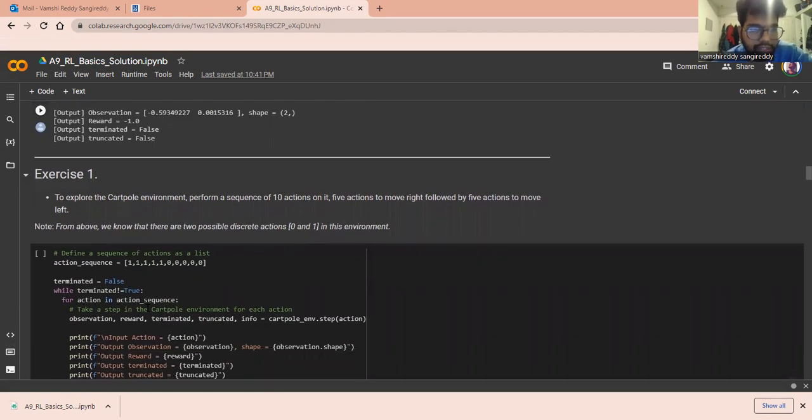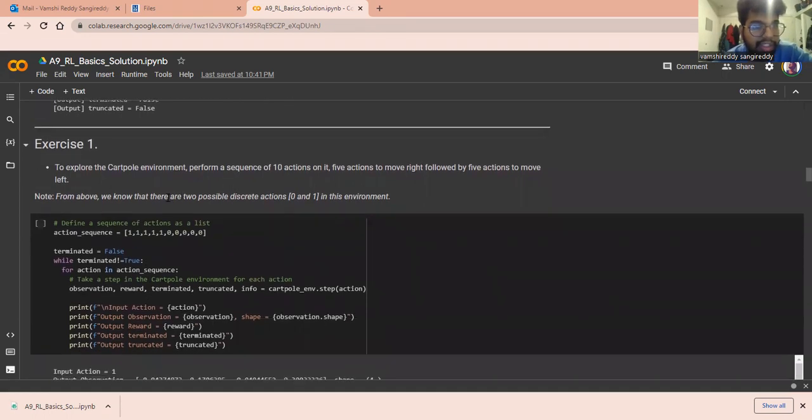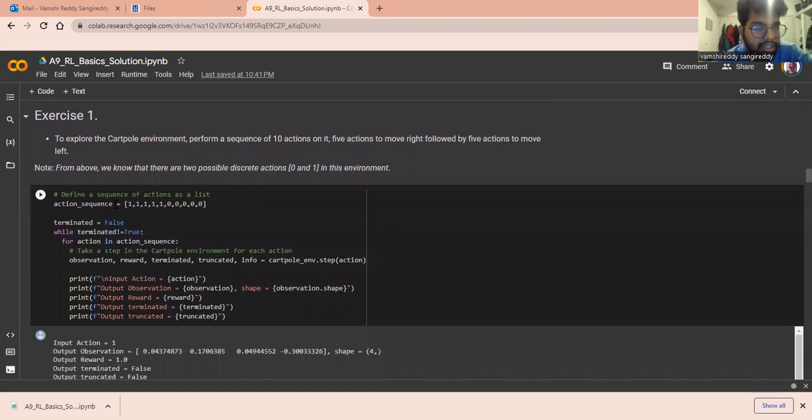And next, here our exercise one starts. We need to explore the cart pole environment. Perform a sequence of 10 actions in it: 5 actions to move right, followed by 5 actions to move left. From above we know that there are two possible actions, 0 and 1, in this environment. So the action sequence is right and left: 5 to the right, 5 to the left.